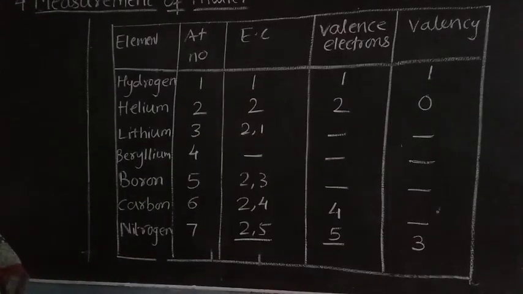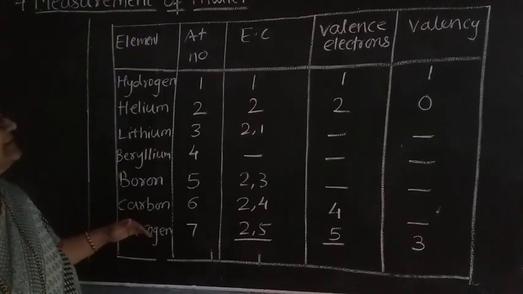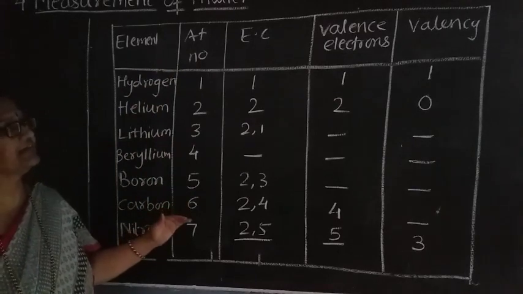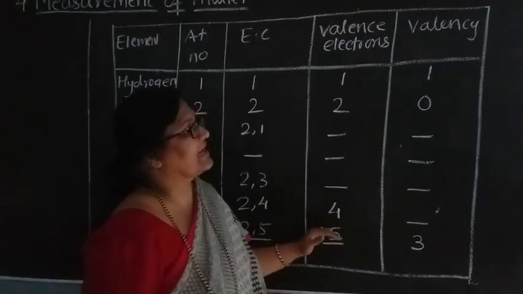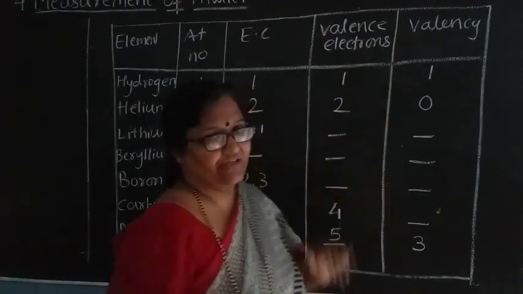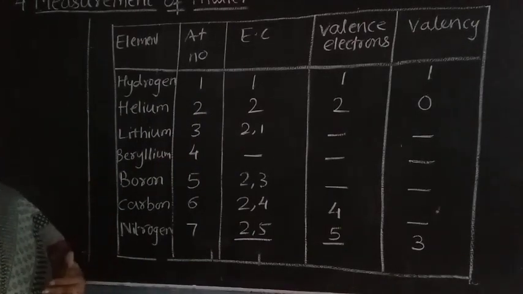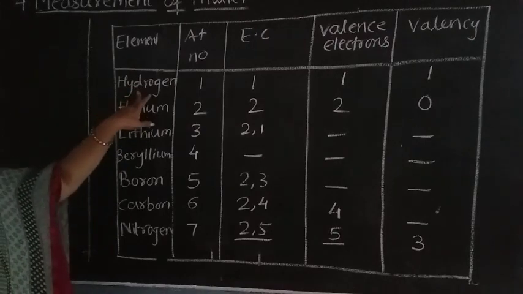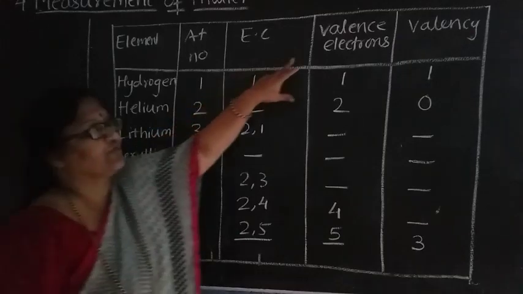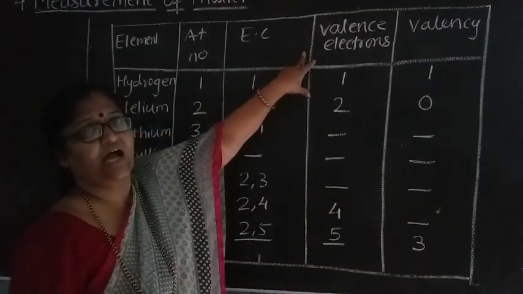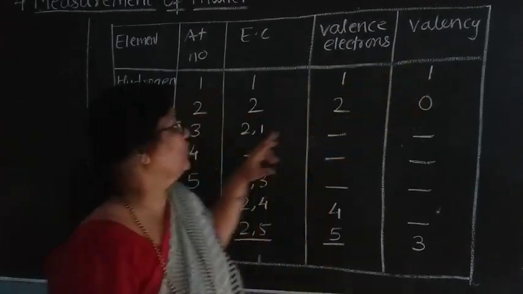Now see here the valency chart. Here I have written some elements, some atomic numbers, some electronic configurations, valence electrons, and valency. Now some parts you want to fill in, so we are going to fill that. See here, hydrogen, atomic number is 1. The electronic configuration is 1. So valence electrons, that means electrons in the outermost orbit, will be 1. So valency will also be equal to 1.